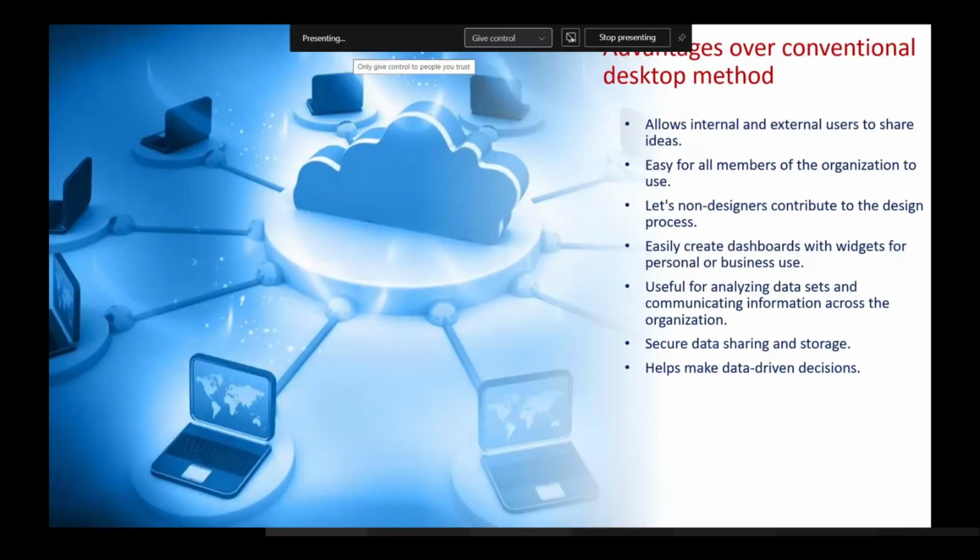Next we are going to discuss the advantages over the conventional desktop method, which will be carried out by Achyut. Thank you, Vasanta. Those were insightful details about the XMOD.